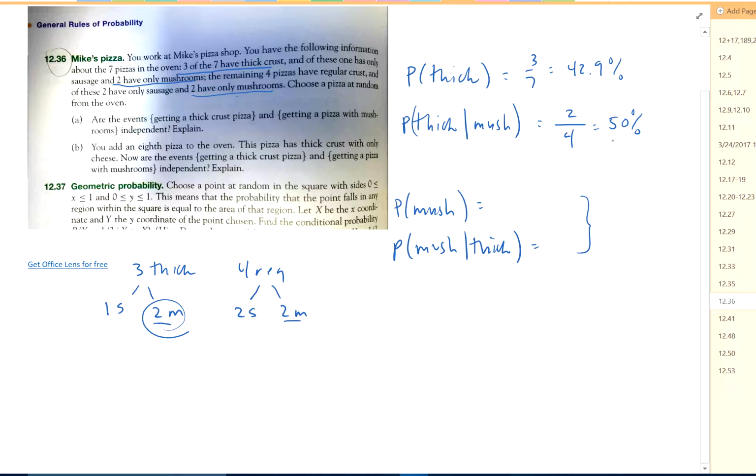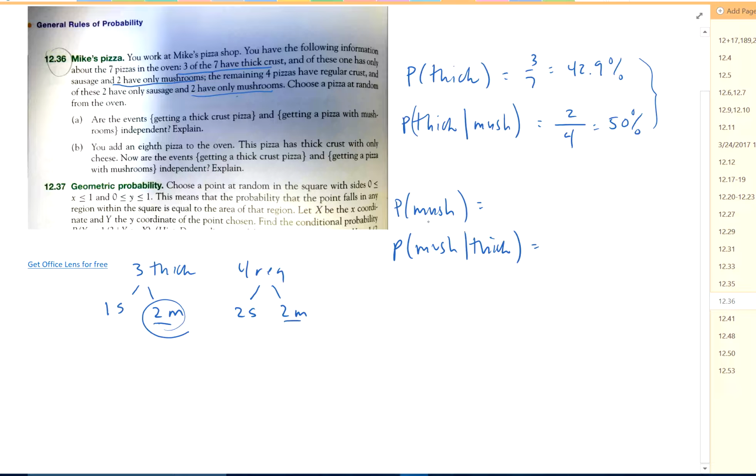I will get through this problem, I'm sorry. So there we go. These 2 are different numbers. Now, if I know it's a mushroom pizza, the probability that it's thick is 50%. If I just pick a pizza, the probability it's thick crust is 42.9%. For practice, let's do this the other way.